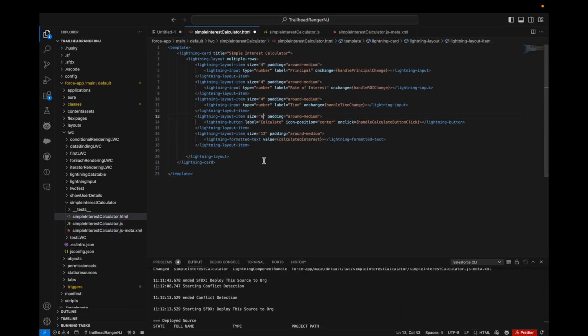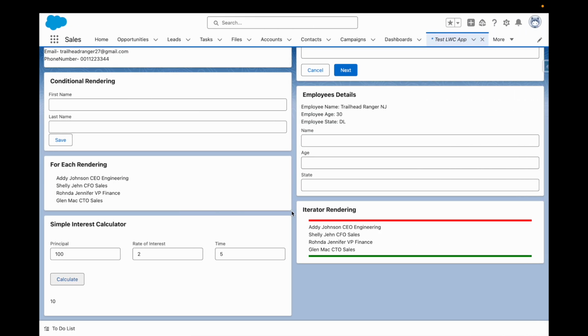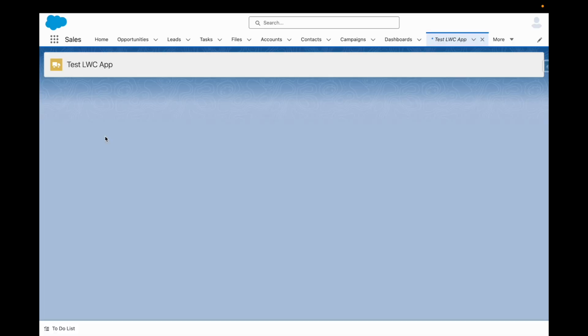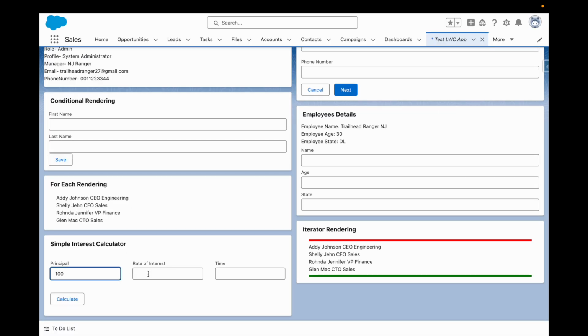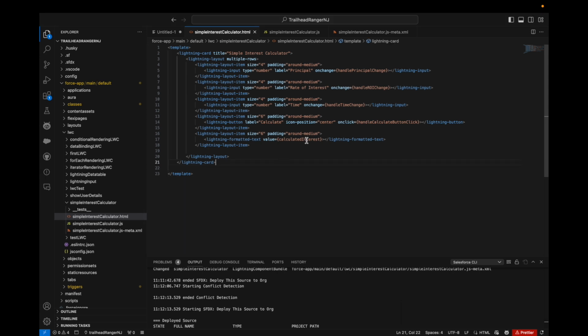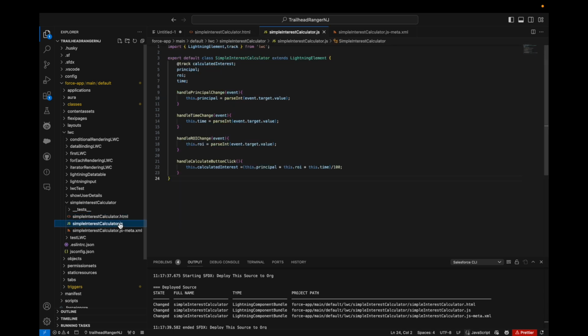So what I'll do, I'll change these places so that it can appear in front of the button. I'll refresh this again and then give the inputs again, and if I calculate it, okay, let's see.